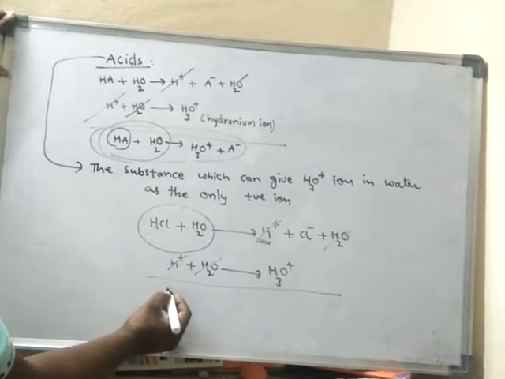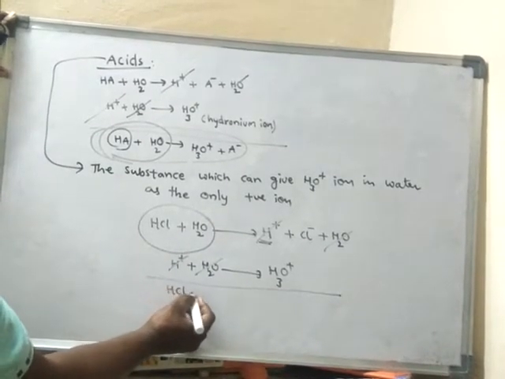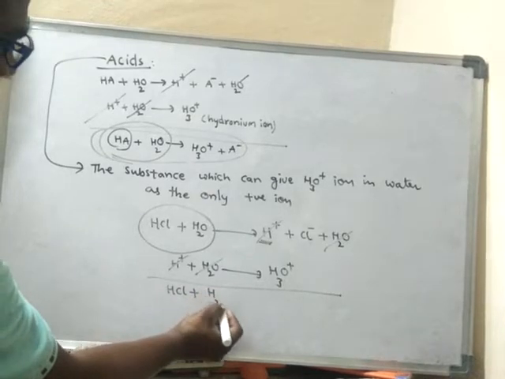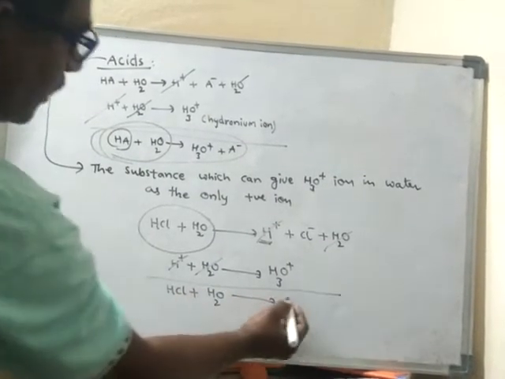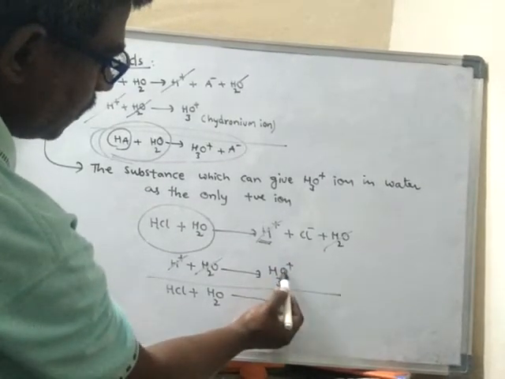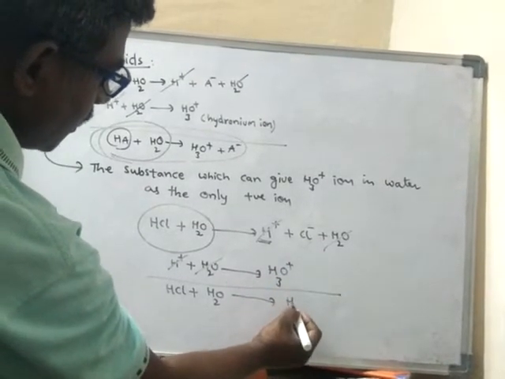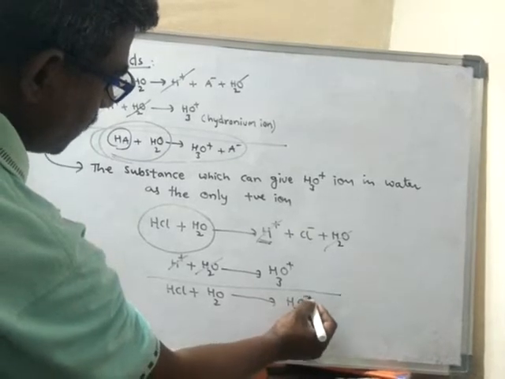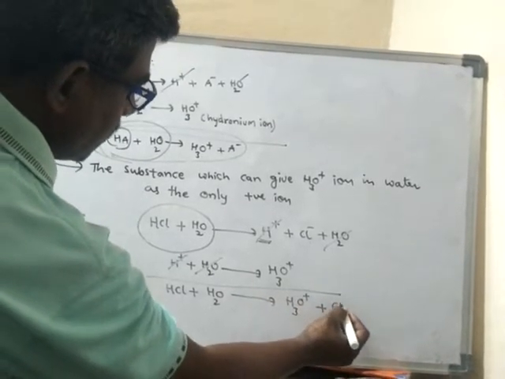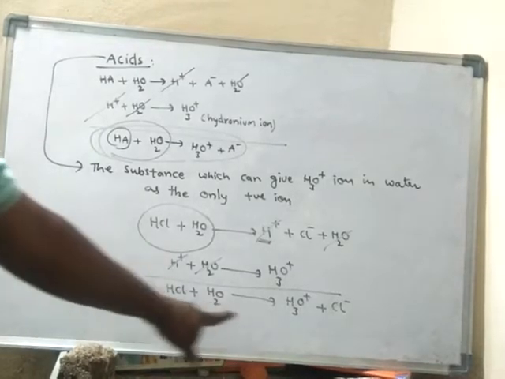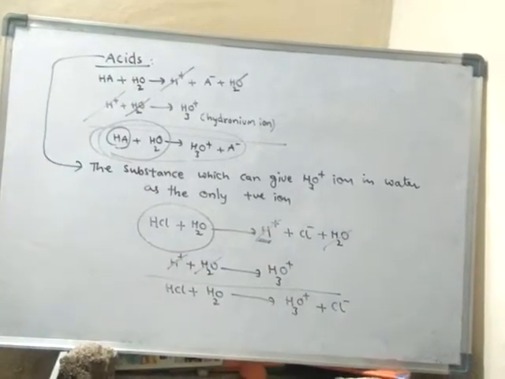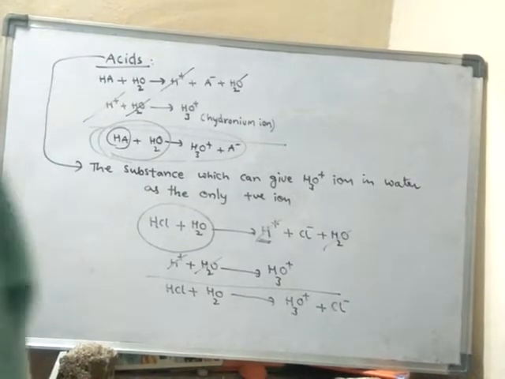So the overall reaction I can write like this: HCl when dissolved in water, that means aqueous solution of HCl, contains what is left over: H3O+ ion plus Cl- ion. So the aqueous solution of hydrochloric acid contains these two substances. This is an example.